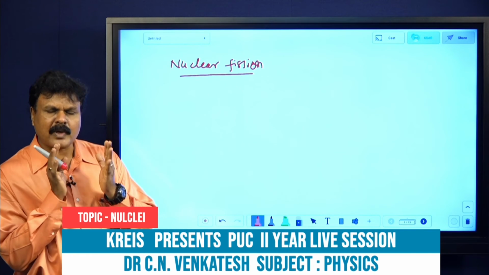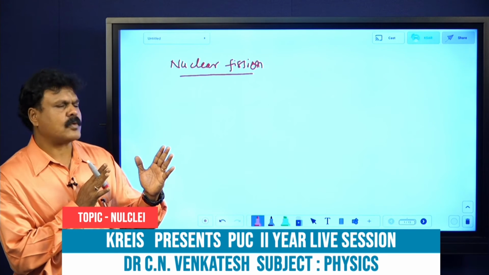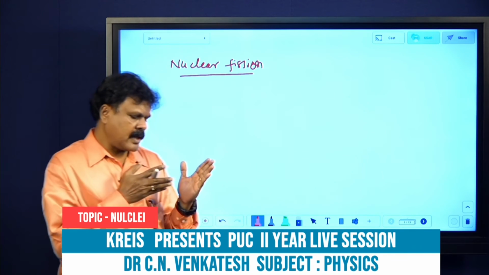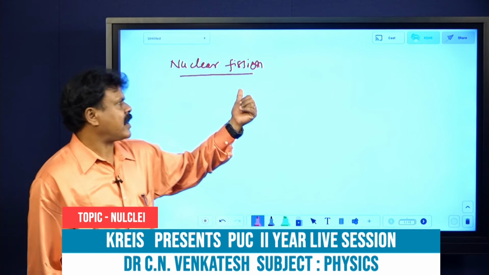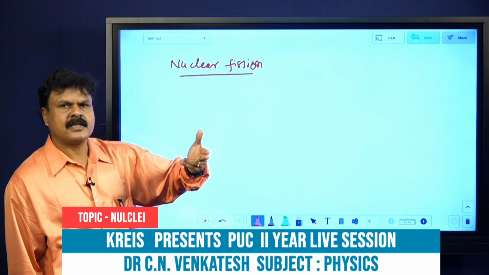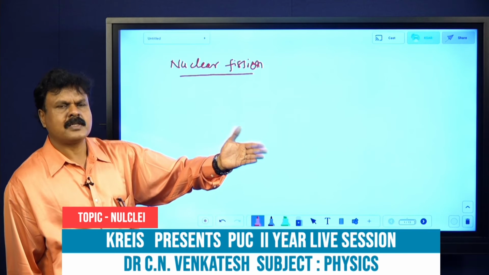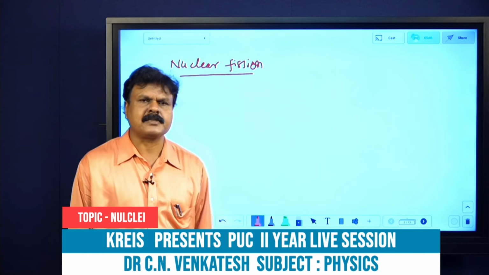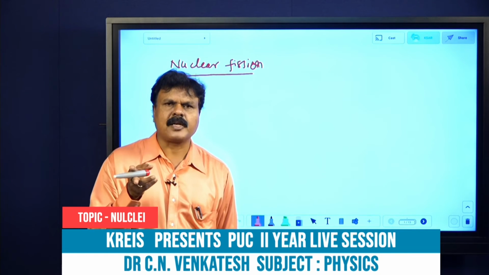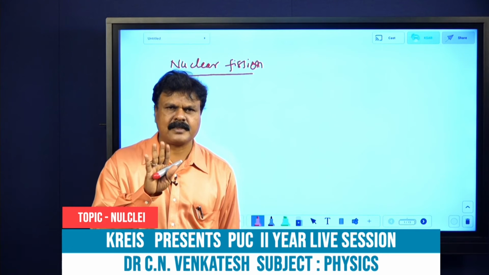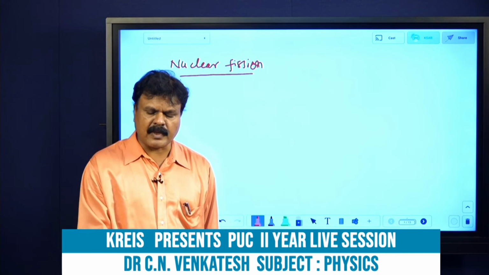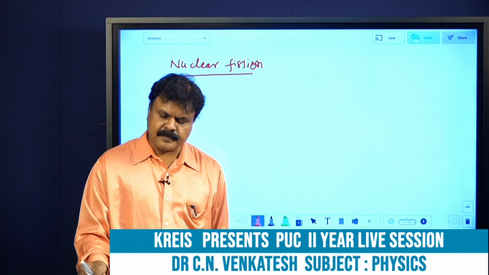These you must at least write. You have studied them in lower classes. Here you need not write the statement exactly the same way; whatever you have in your mind, you write it. It is a phenomenon in which a heavy nucleus splits up into smaller nuclei of comparable masses, releasing 2 or 3 neutrons as well as a high amount of energy. I hope you're getting it. That is nothing but nuclear fission.